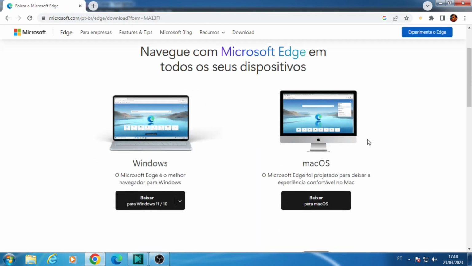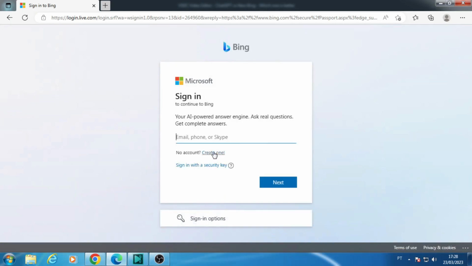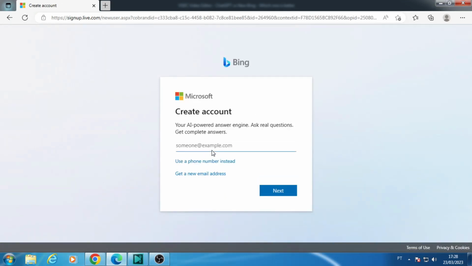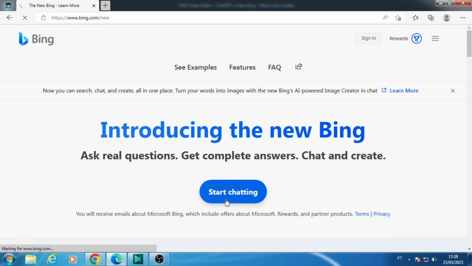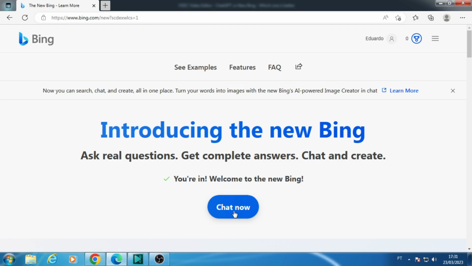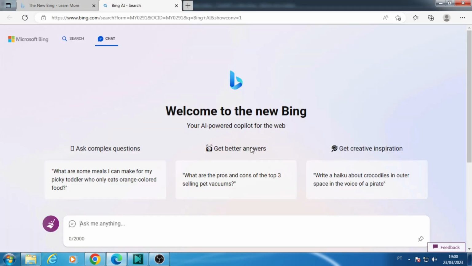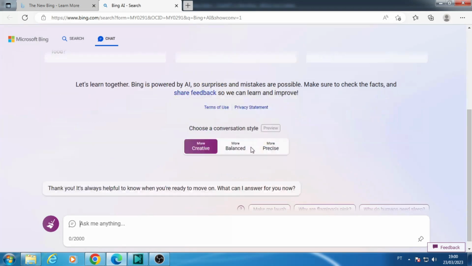You also need to have a Microsoft or Skype account to sign in. If you don't have one, click on Create One to set up an account. Once you have the Microsoft Edge browser open, access the new Bing by clicking on Start Chatting and signing into your Microsoft account. Clicking on Chat Now will take you to the question interface for the new Bing. You can choose how the answers will be: more creative, balanced, or more precise.